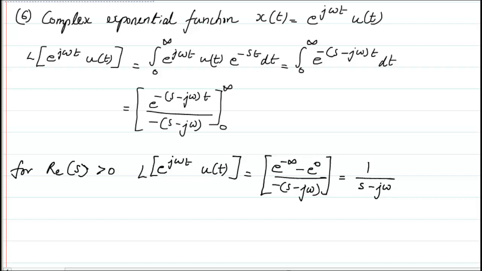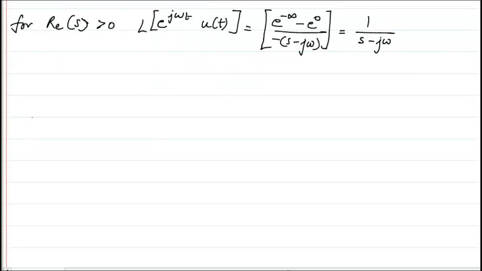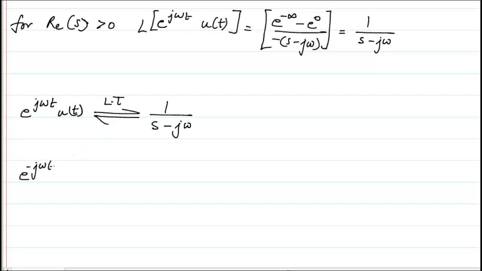So the Laplace transform of e raised to power j omega t u of t is 1 divided by s minus j omega. Similarly, for the case of e raised to power minus j omega t u of t, the Laplace transform will come out to be 1 divided by s plus j omega.